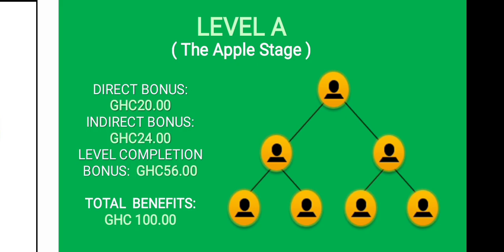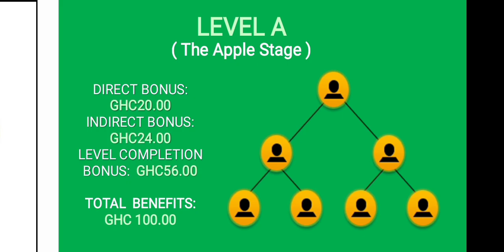When that happens, your first two people who are inactive will receive the direct bonus, because it is presumed that you are helping your team to grow anytime you give your downline spillovers. So they get the direct bonuses, but you still get the indirect bonuses on the 4 people you registered as spillovers to your 2 people. So it's a win-win game. On top of it all, you get your level completion bonus, which is 56 Ghana cedis, and then you move to level B. Your total earnings for level A, adding the direct bonus, the indirect bonus and the level completion bonus, is 100 Ghana cedis.